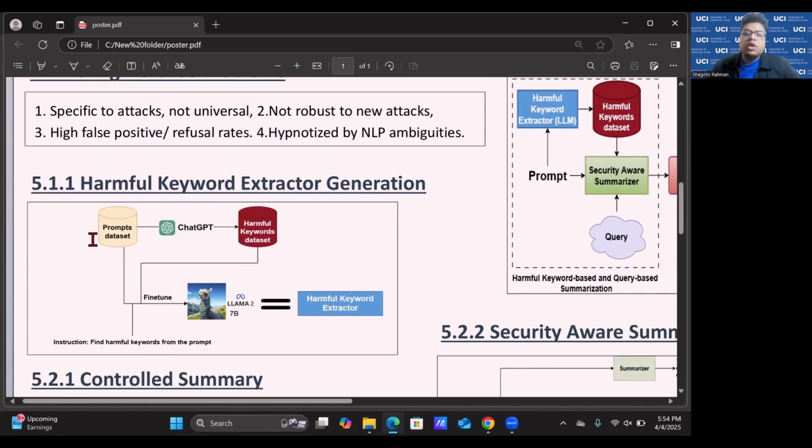Like, how did we fine tune? So we had this data set that we sent to ChatGPT to extract harmful keywords that we use as an oracle. And then with this data set and also an instruction to find the harmful keywords, we send this to the Llama 2 7 billion model to fine tune it, and we have our harmful keyword extractor.